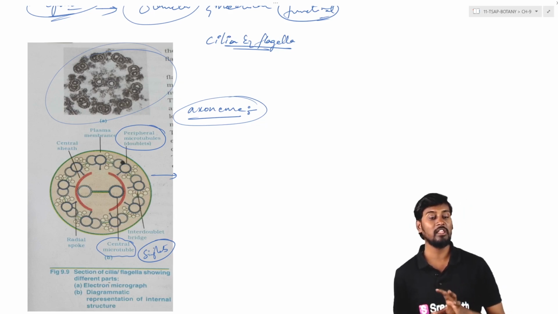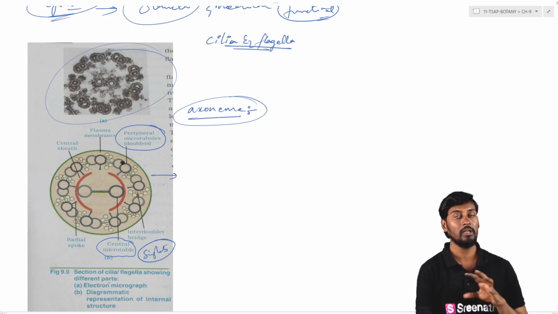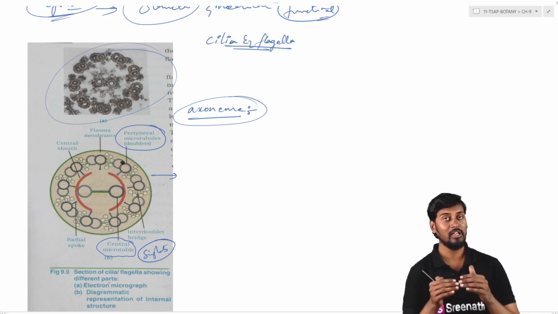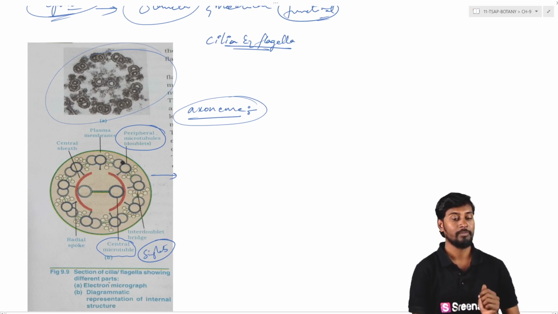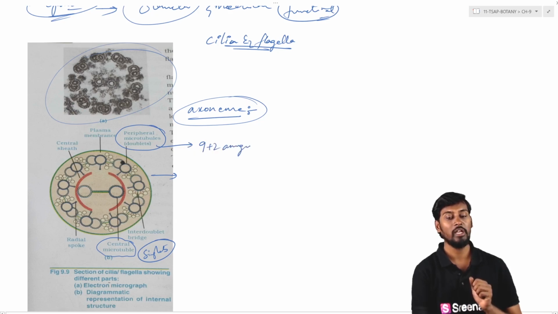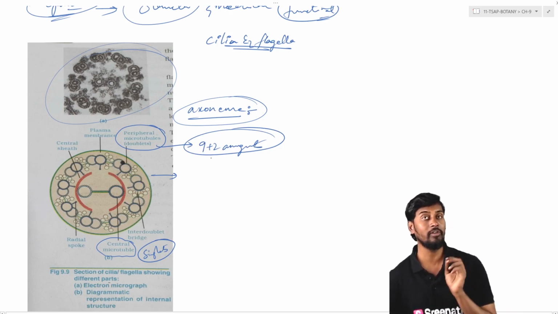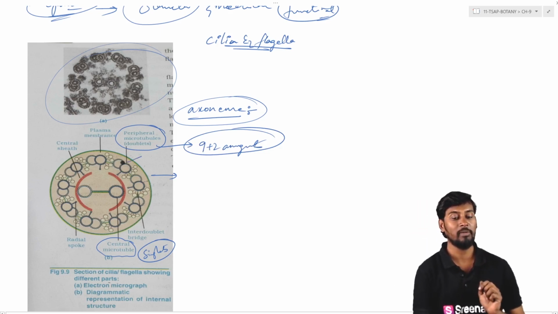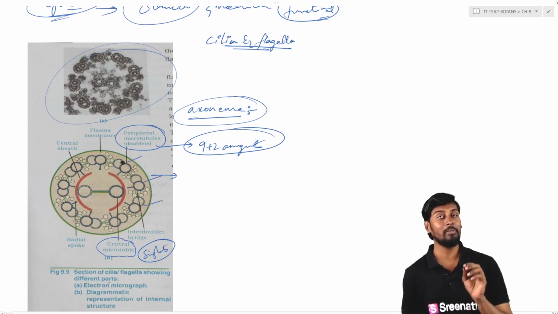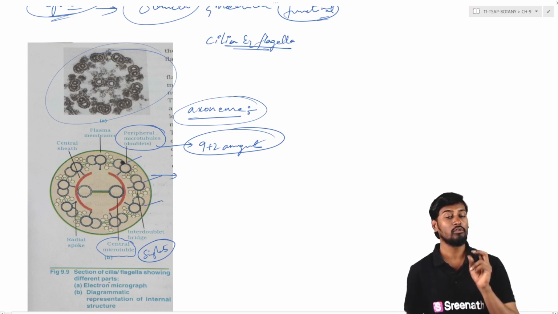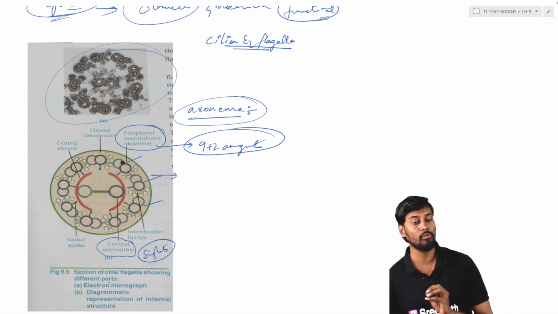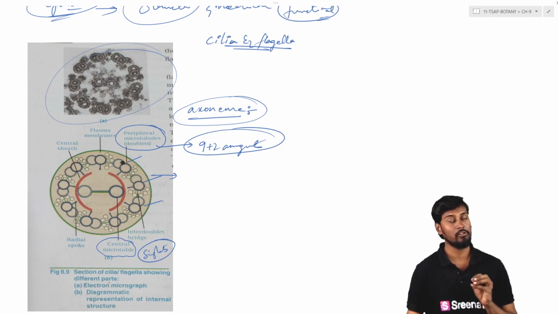So here we can see ఇదే కాకుండా the entire internal part is generally covered by means of plasma membrane. And ఇక్కడ ఏంటంటే ee peripheral microtubule, they are arranged in the form of 9+2 arrangement. So 9+2 arrangement అంటే మనకు ఫర్ ఎగ్జాంపుల్ 9 sets are generally present in the form of doublets. So here we can see this is one doublet, this is second doublet. So ఆ విధంగా the doublets are generally arranged 9 in number. So we can see that the 9+2 arrangement is generally present, that is the peripheral microtubules, the doublets, which are showing the 9+2 arrangement.